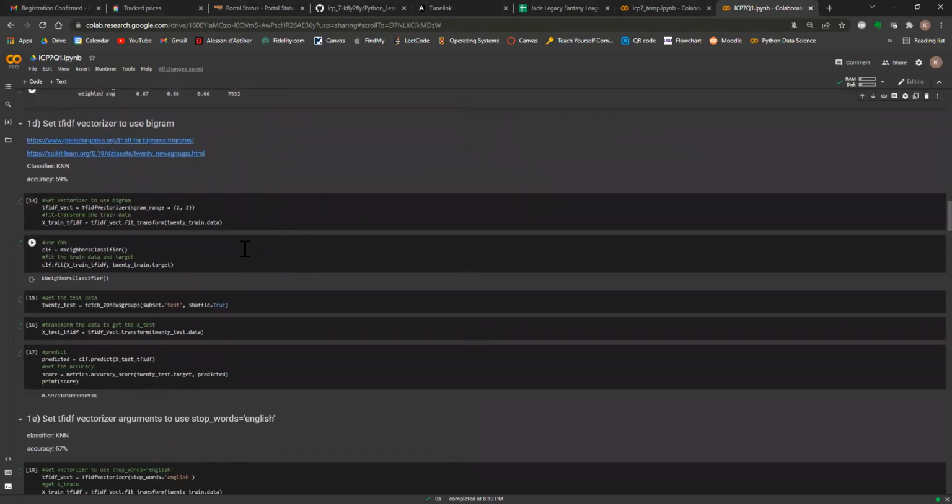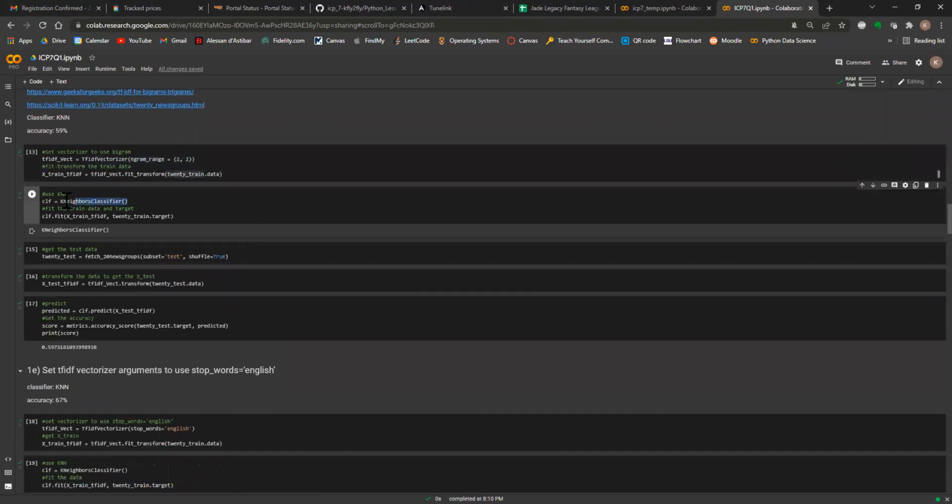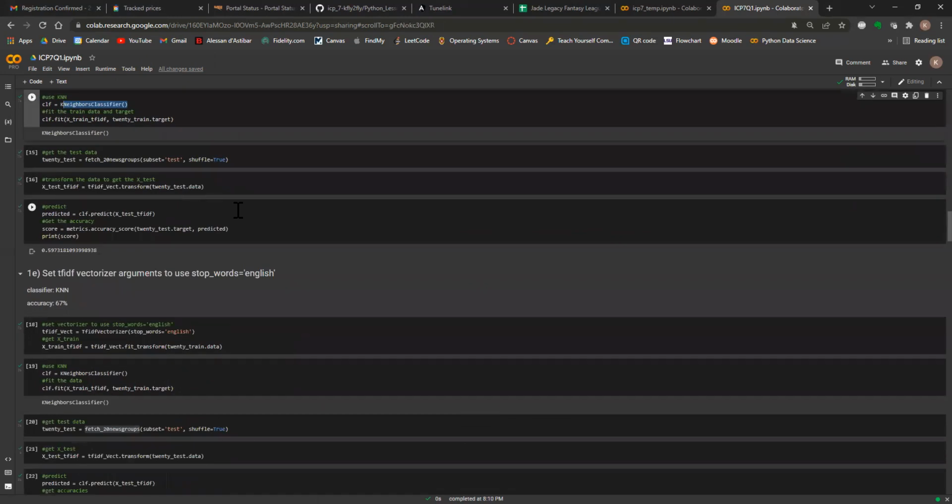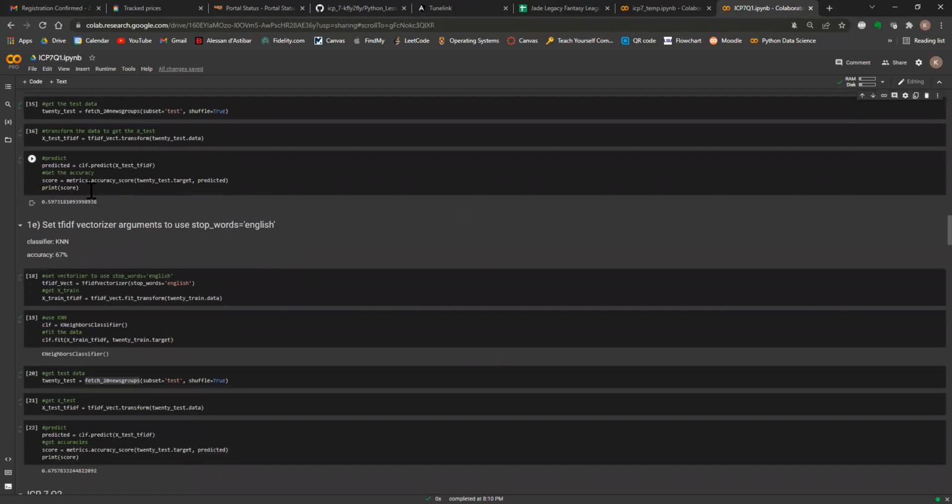And then for the TF-IDF, we just got the TF-IDF vectorizer, set the bigram, and then we fit transformed it, and then we used the KNN classifier. Then predicted, got the score, and it was actually lower than the previous KNN score, at 59%.